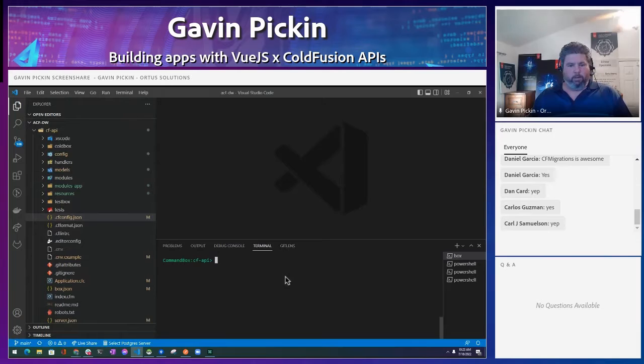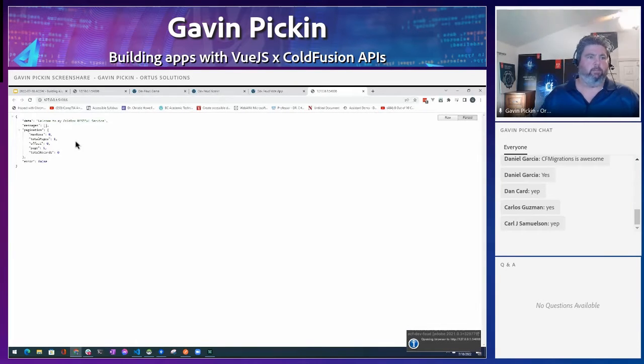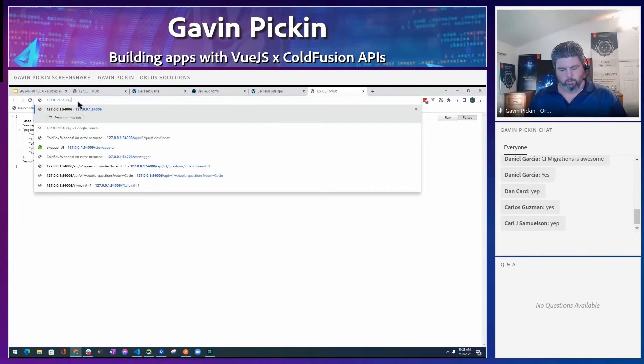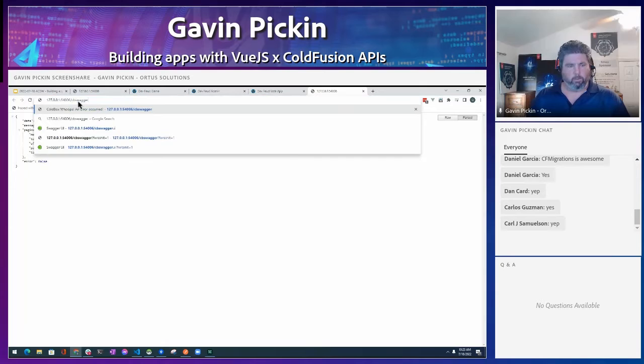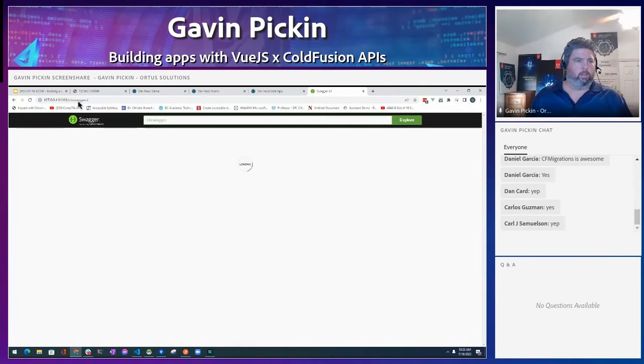But we come over here. See, I should have a server already running. So I can open. And here we go. So this is my API that's up and running. So I have "Welcome to my ColdBox RESTful service." And if I do some stuff like here, CB Swagger UI, which is a module I installed. Now what it's going to do is read my CB Swagger endpoint.